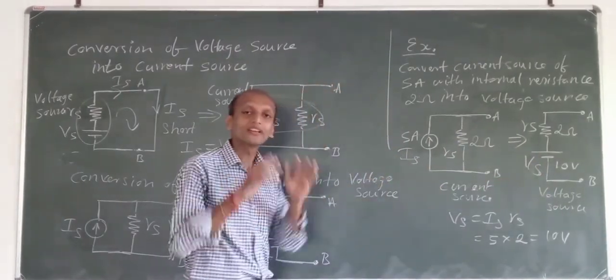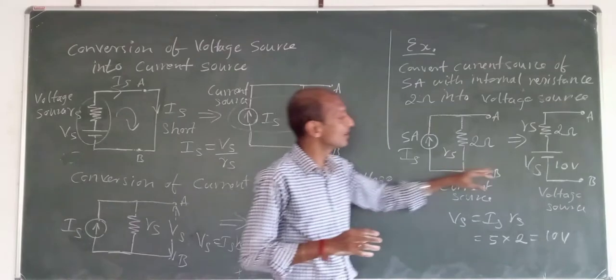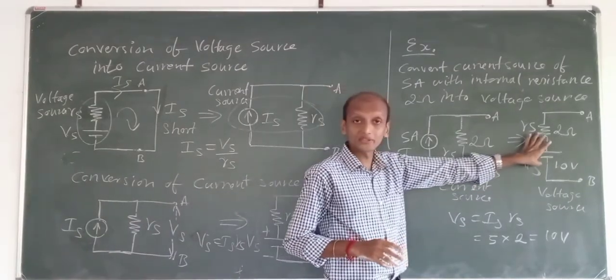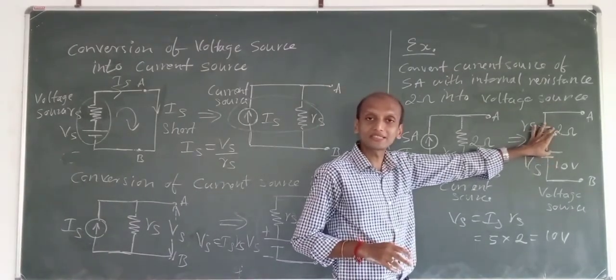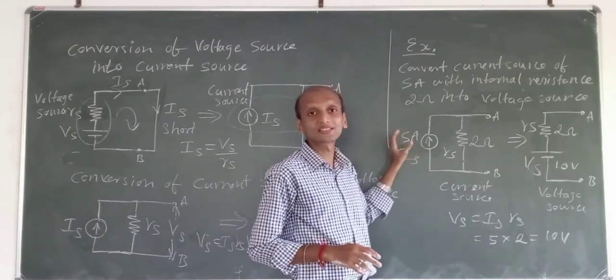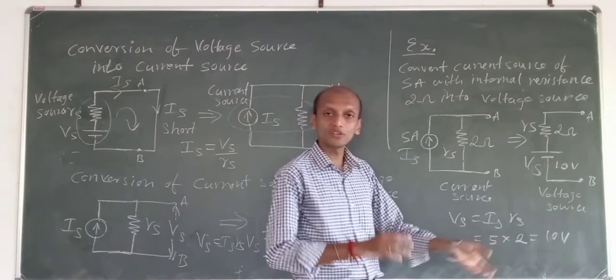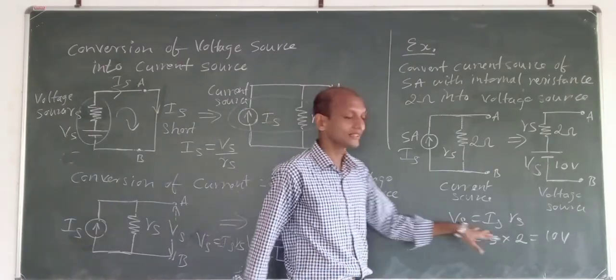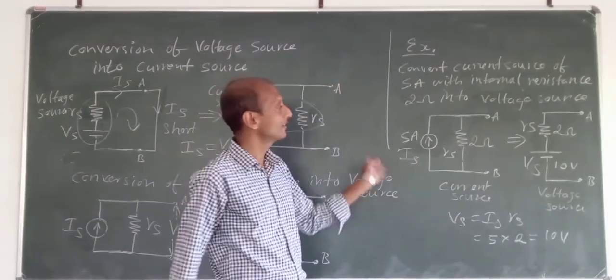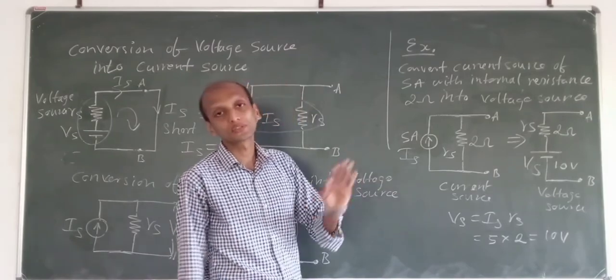Okay, the conclusion is: for a voltage source, the internal resistance will come in series. For a current source, the internal resistance will come in parallel, and we have to utilize Ohm's law for calculating the voltage and current, and we can convert the voltage source into a current source or a current source into a voltage source.